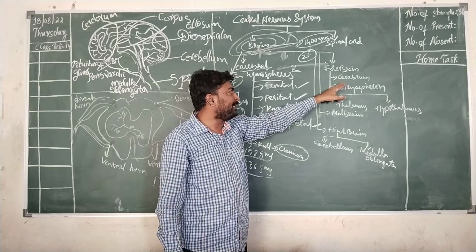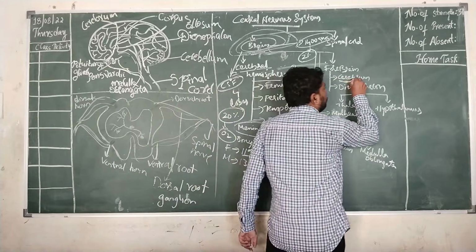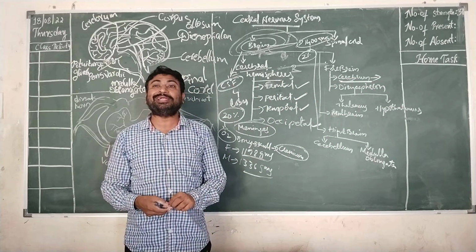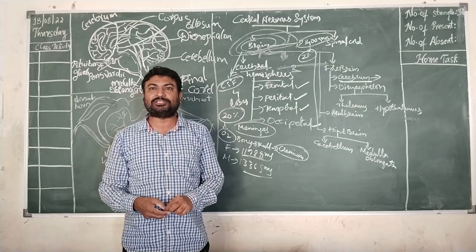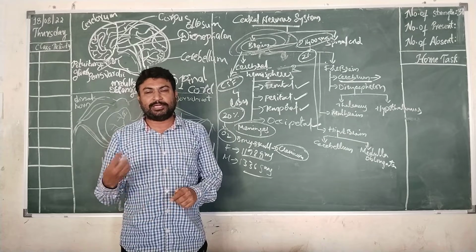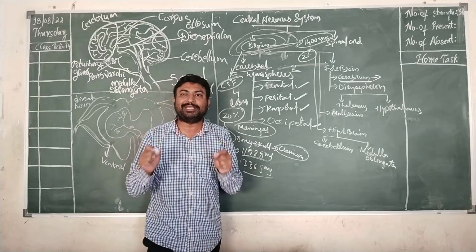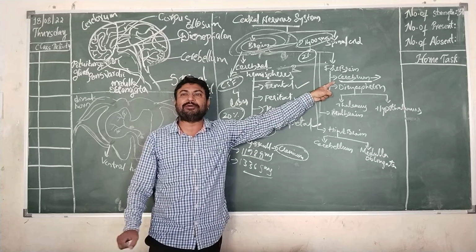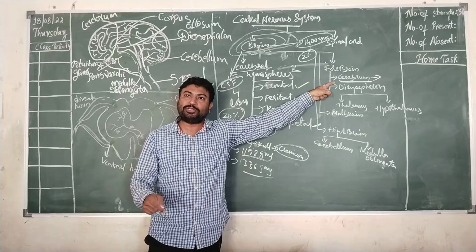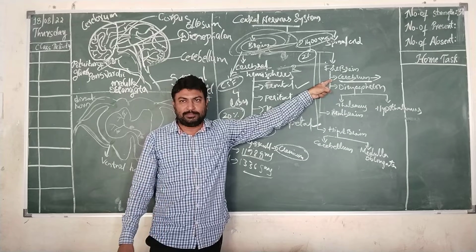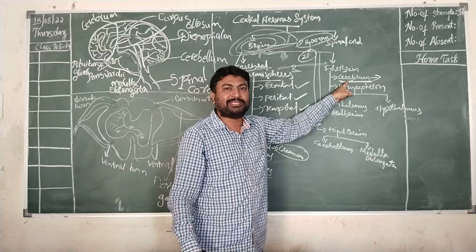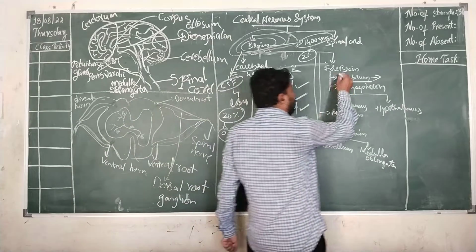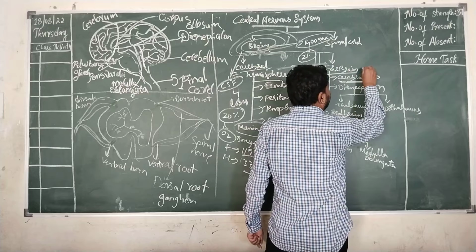The forebrain consists of the cerebrum. This cerebrum acts as the center for your intelligence, speech, language, and maintaining body posture. Everything you are thinking, writing, the thinking power, knowledge, and storing of information, all of it is done by the cerebrum. And all over the forebrain, it consists of